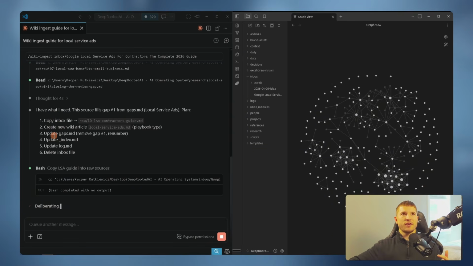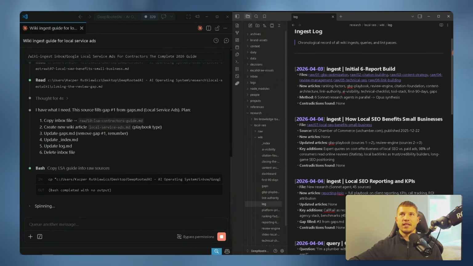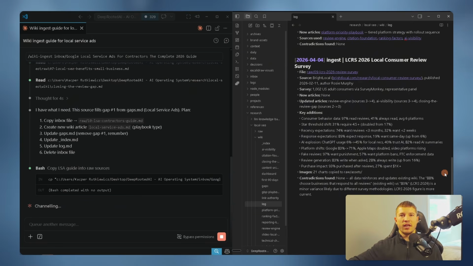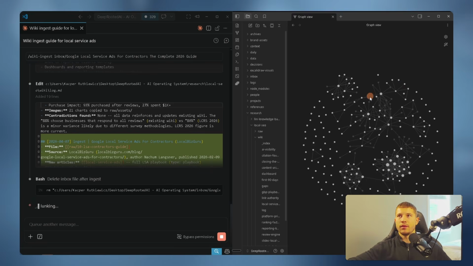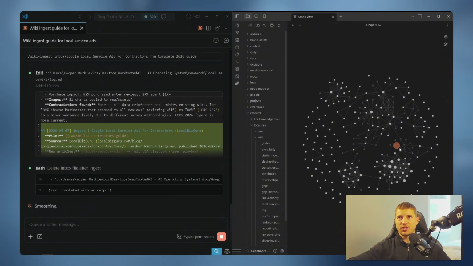Claude tells us it has what it needs. It's going to copy the inbox file, create a new wiki article, update our gaps.md, which I'll go through in a second, update our index, update the log, and then delete the inbox file, which just means it'll delete it from this inbox folder over here. I'm going to have our log.md open here. I'm going to scroll through it just so you can see that right now that article is not referred to in here at all, but you're going to see it get populated once it's fully ingested into our wiki. You can see it's continuously moving here and getting updated, adding new little sections into our graph.